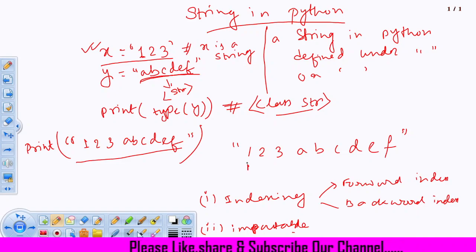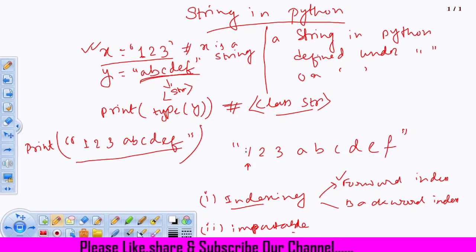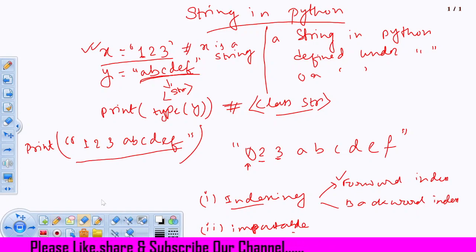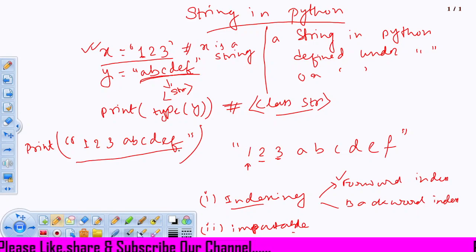First, let's understand indexing. Let's start with forward indexing. Every character of the string has an index number. Let's say 1 has the index number 0. Forward indexing always starts with 0.